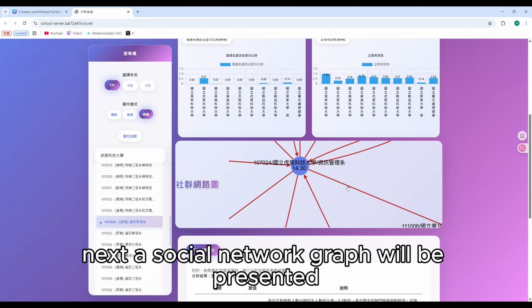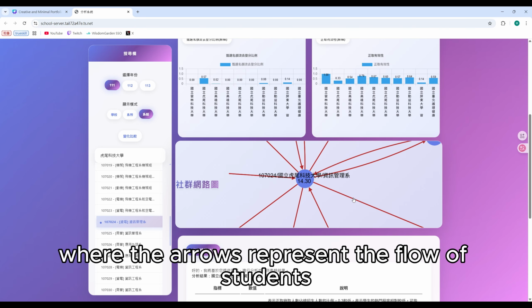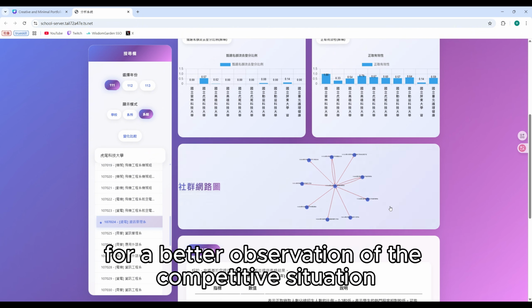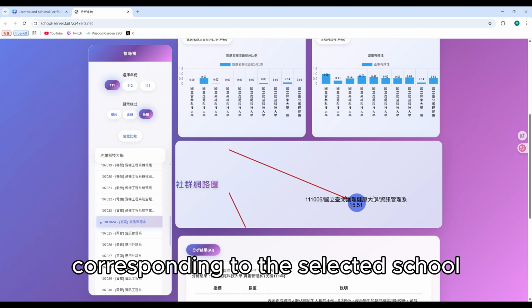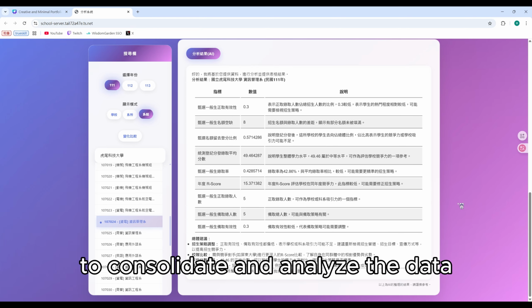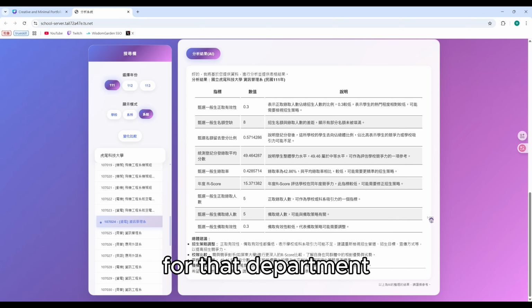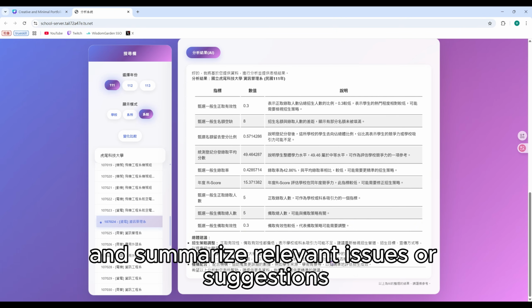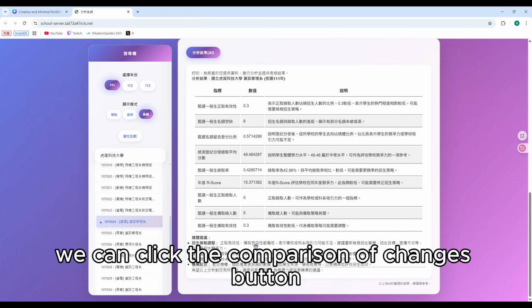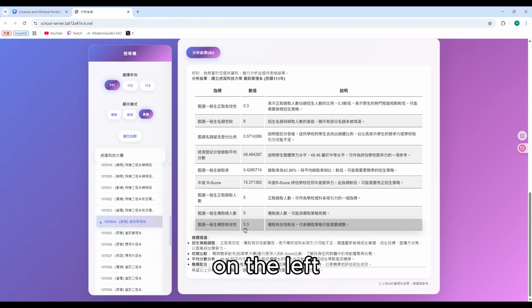Next, a social network graph will be presented, where the arrows represent the flow of students, which allows for a better observation of the competitive situation corresponding to the selected school. The very bottom section uses the LLM to consolidate and analyze the data for that department and summarize relevant issues or suggestions. Furthermore, we can click the Comparison of Changes button on the left.